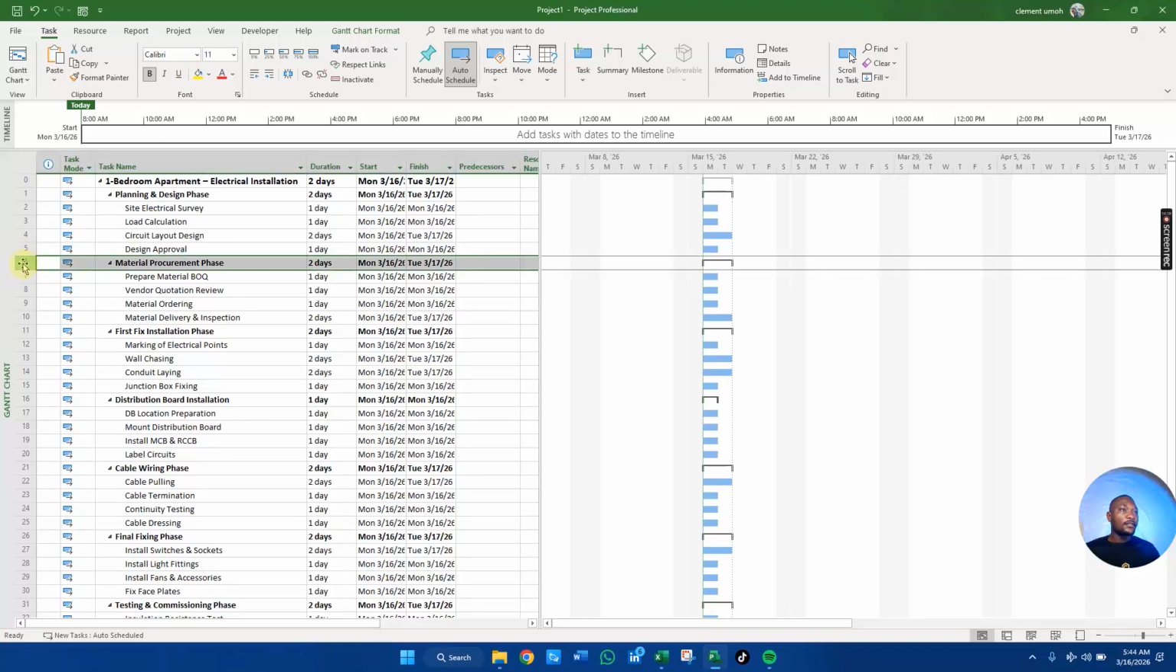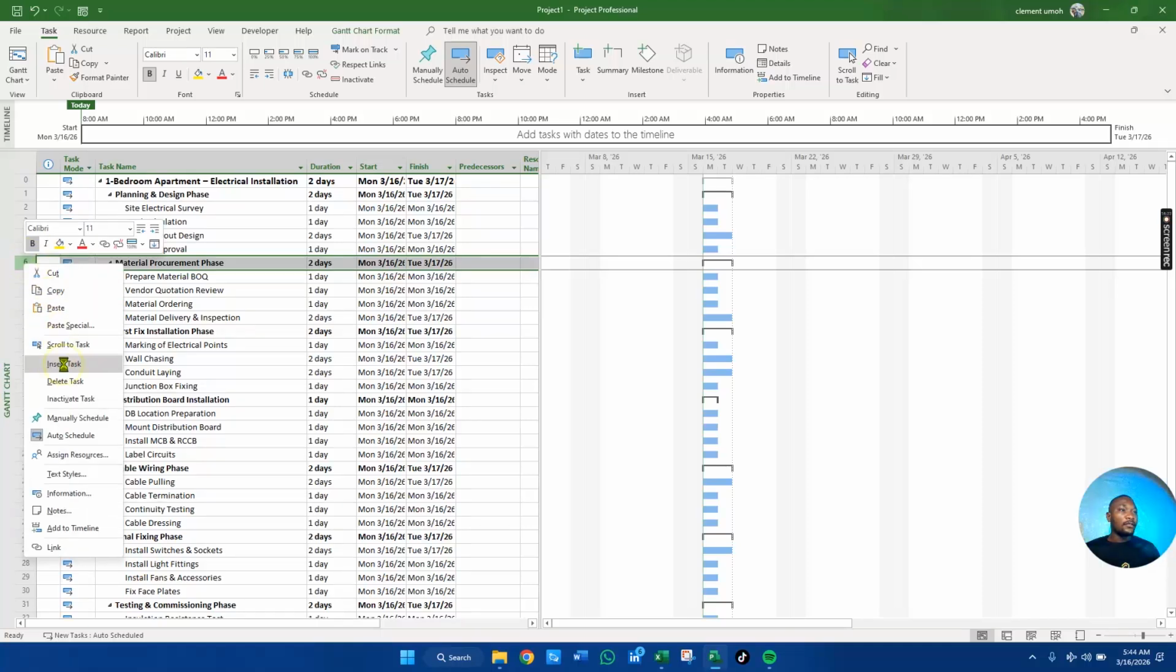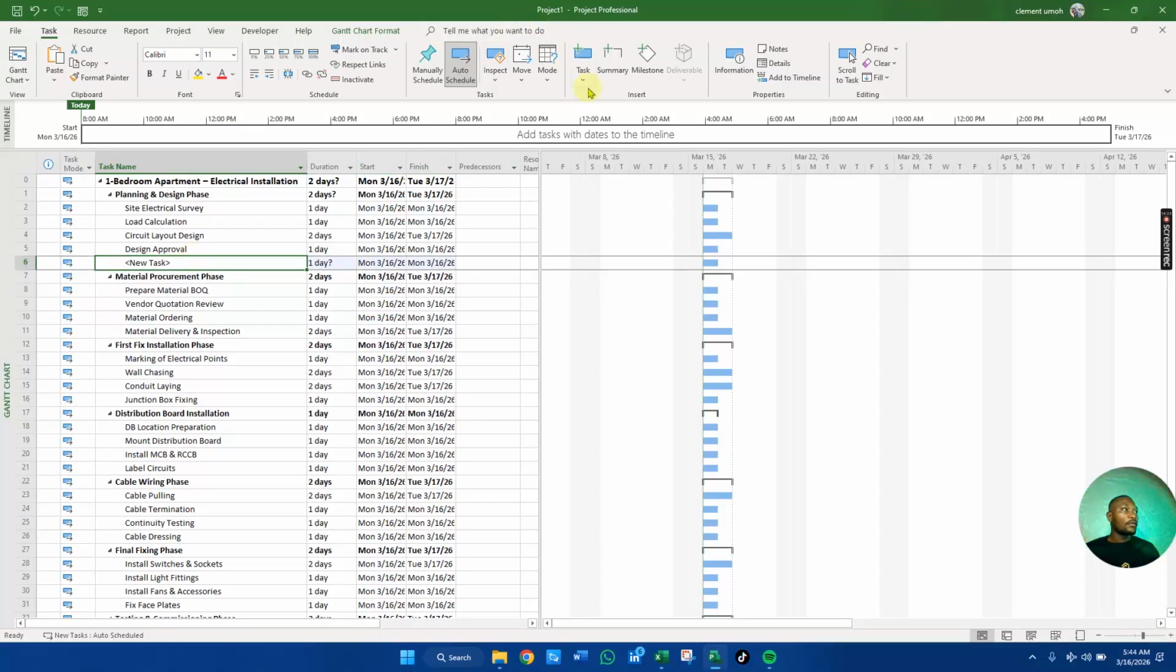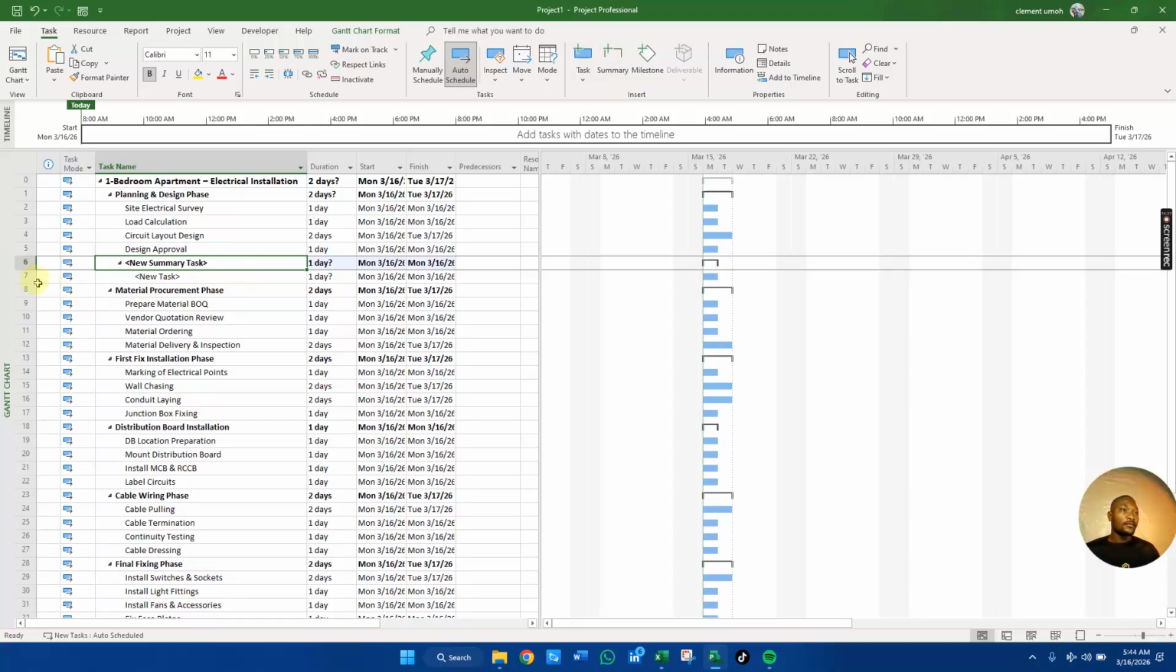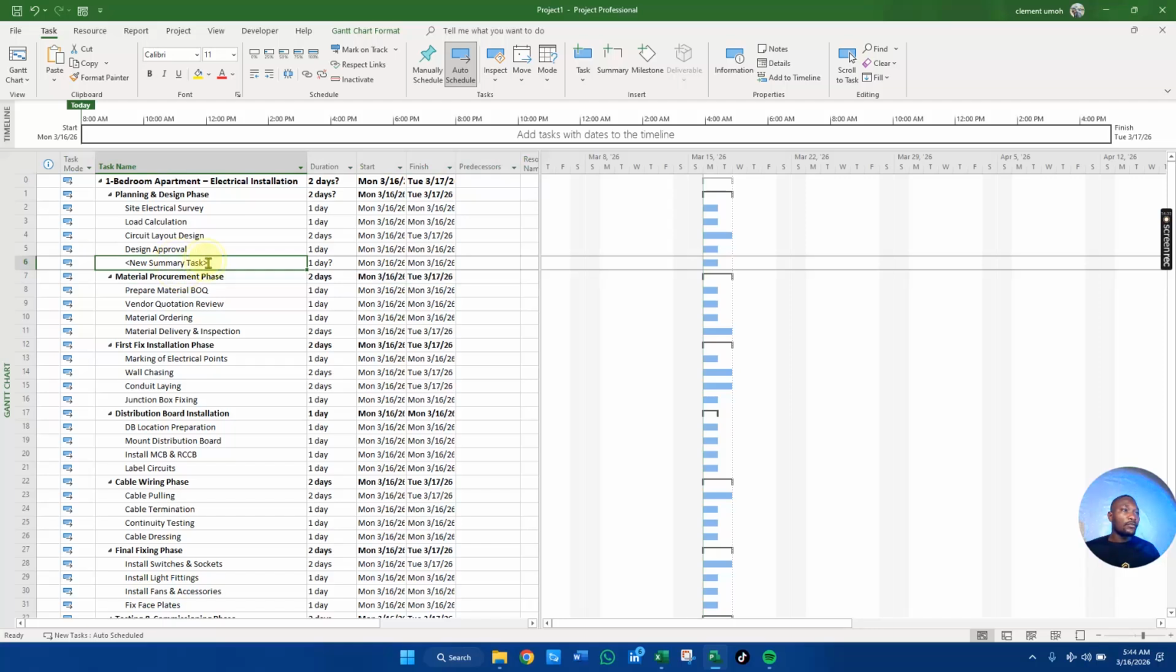All right, so let us go to our summary phase. So you're going to highlight here, insert task, and this is going to be our summary task. Okay, that you highlighted for. Just cancel this. So if this is our summary task, we're going to now name it planning and design phase completed.